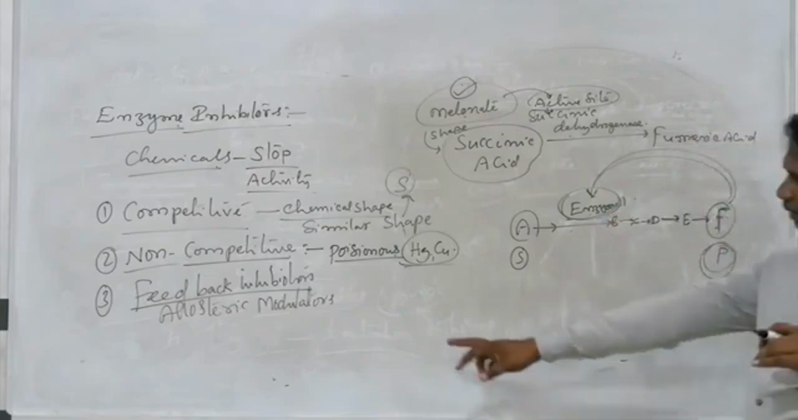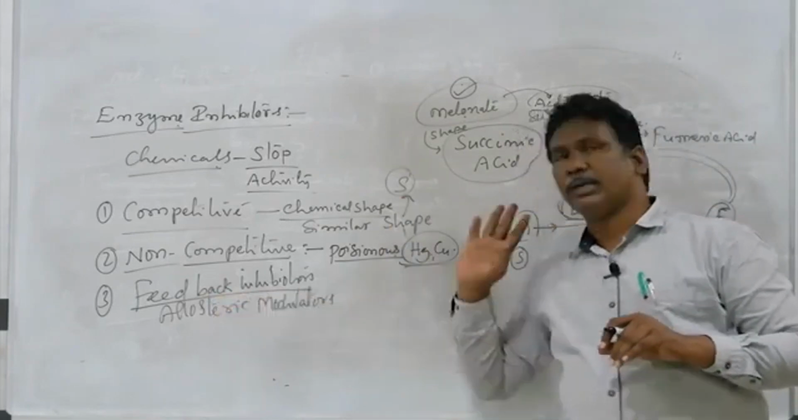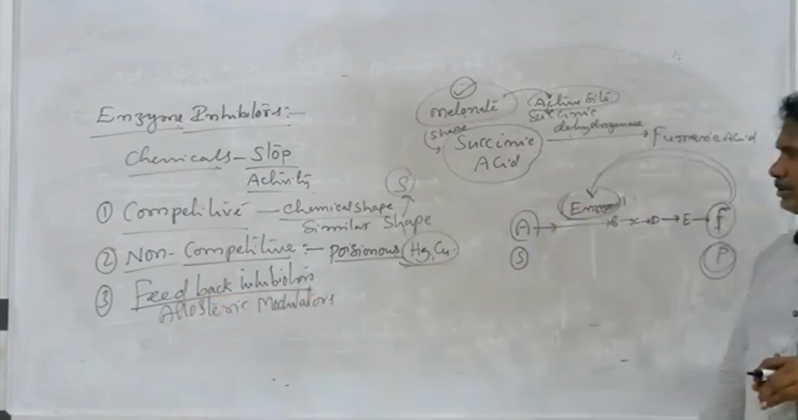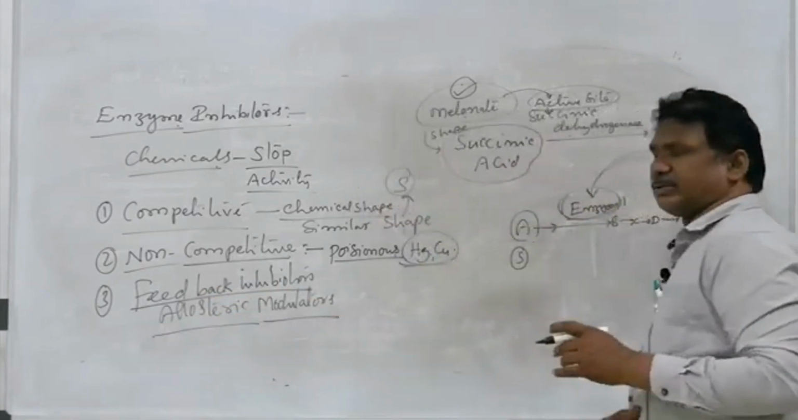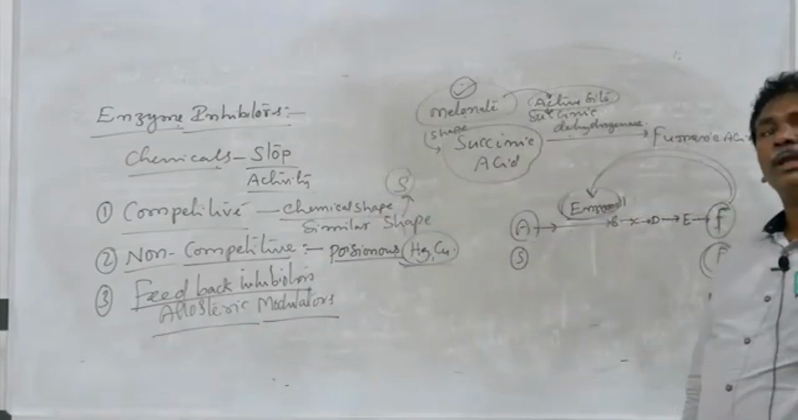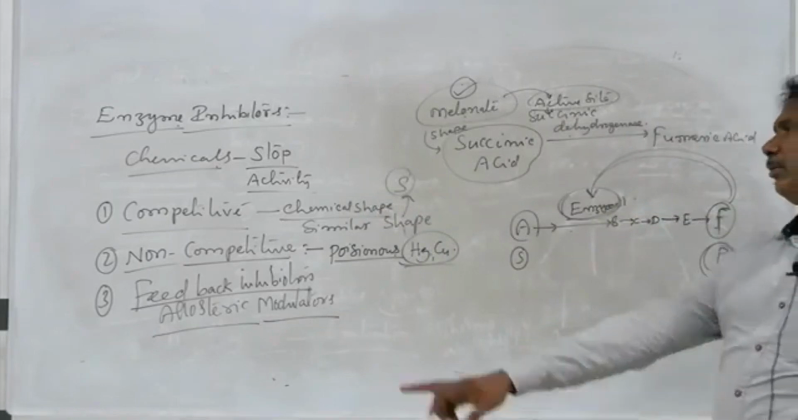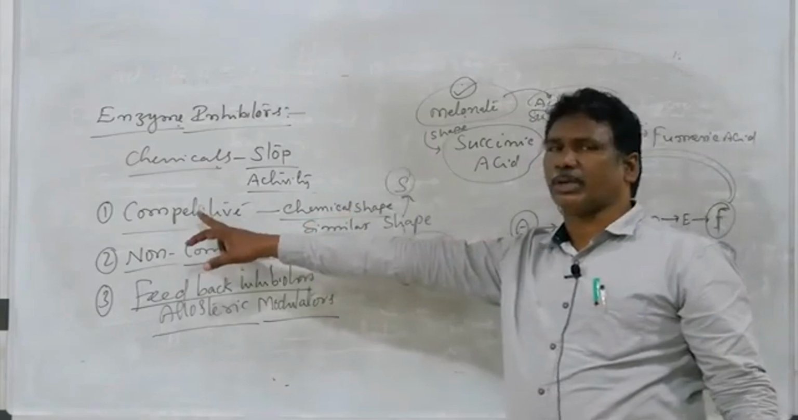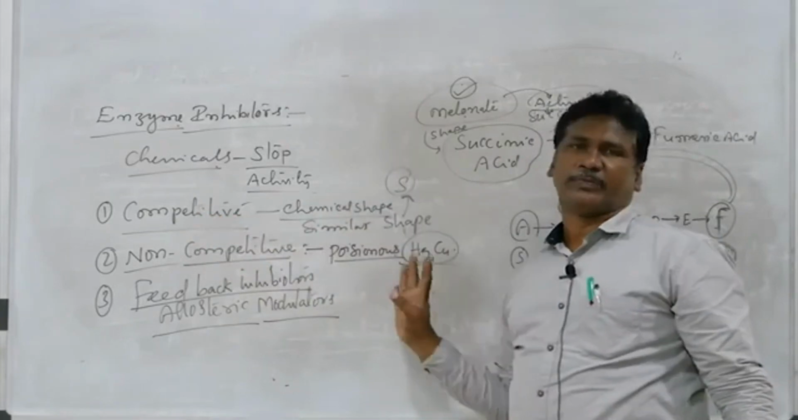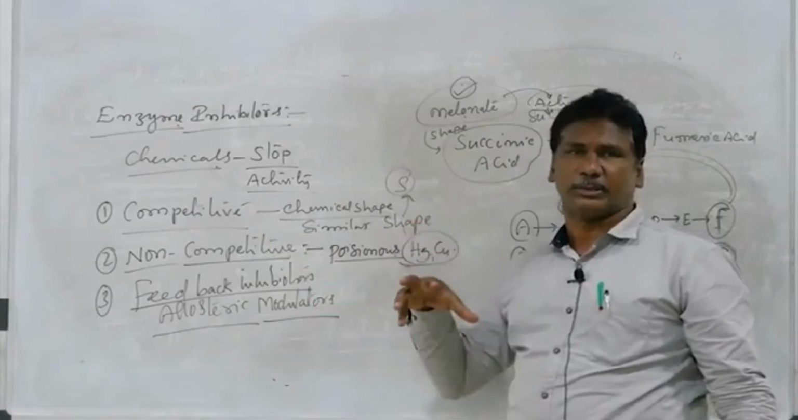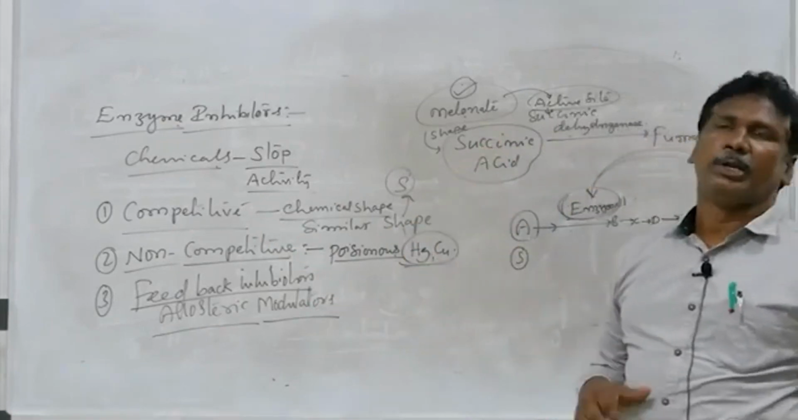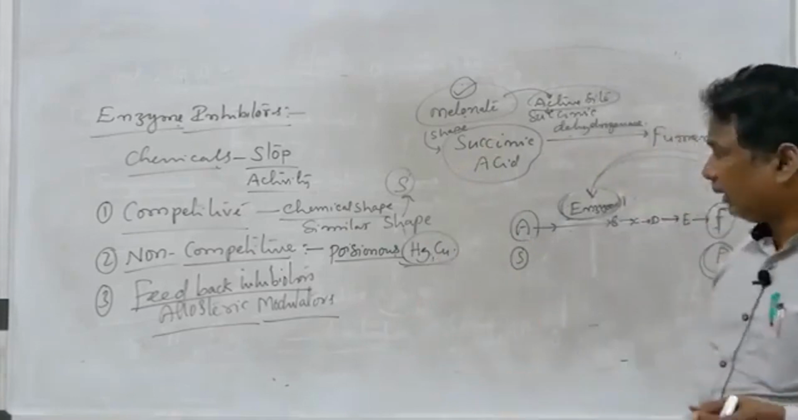Hence it is called feedback inhibitors, also called allosteric modulators. These also do not occupy the active site of an enzyme. Only competitive inhibitors occupy the active site of an enzyme. Non-competitive and feedback inhibitors occupy other than the active site.